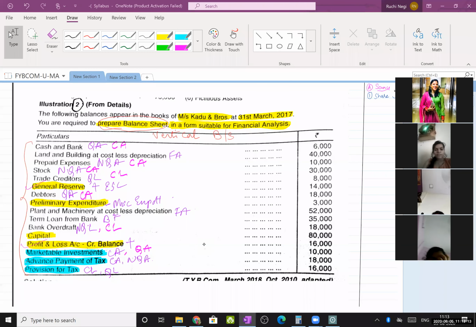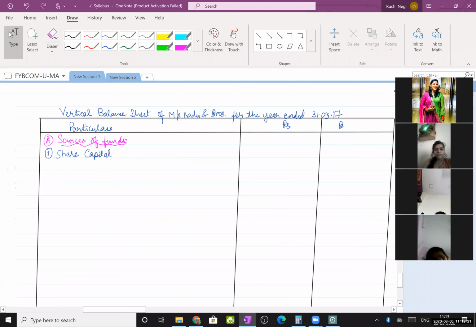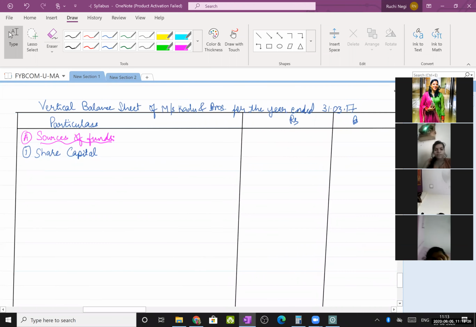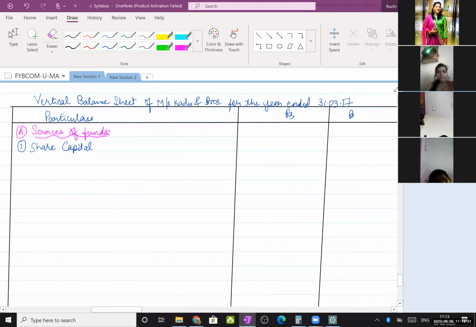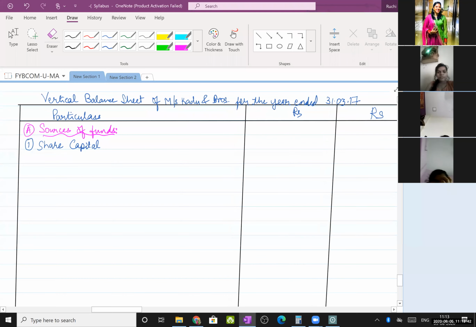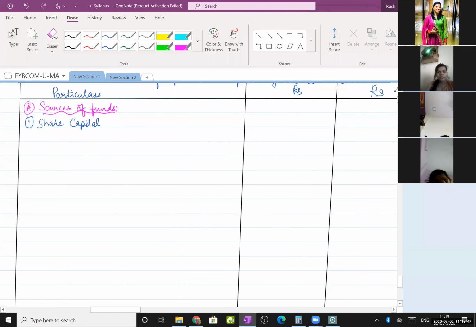Okay, fine. Thanks, students. And now, let us make our balance sheet. Start the vertical balance sheet of Mr. Kadu and Brothers for the year ended 31st March 2017. Make 3 columns: particulars, and 2 columns for rupees amount. So start with sources of funds. That is money coming in.